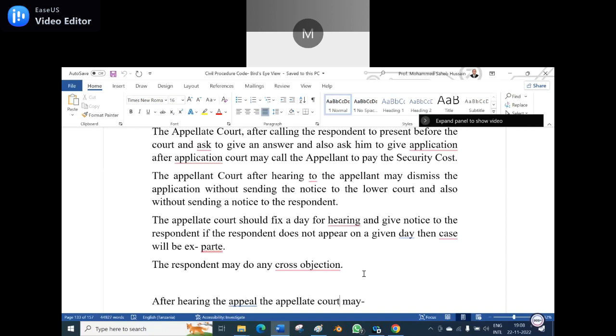If the party is not present, at that instant an ex parte decree will be given. But if the counsel appears on behalf of the party, I don't think an ex parte decree will be given. Am I right?